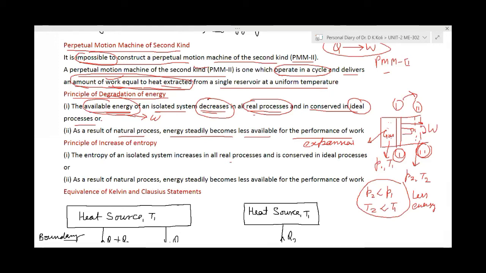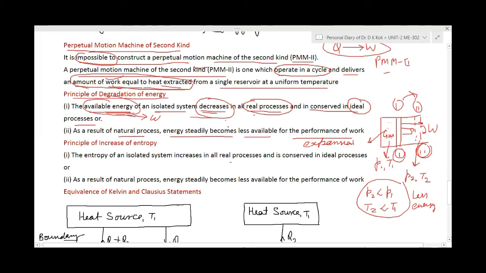And at night, when you are going to sleep, approximately you can say you are having no energy at all. You just want to take your sleep. All of the energy has been exhausted. You are in what we can say is the dead state. You can produce no work; you are not ready to do any work now. It means if you are passing through any process, your available energy will decrease continuously. Clear?